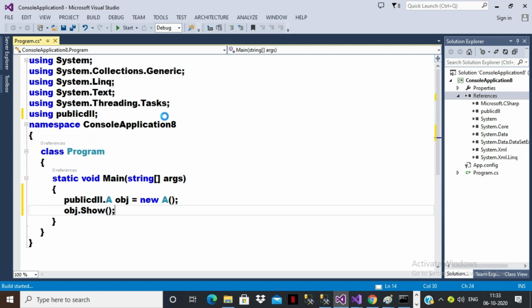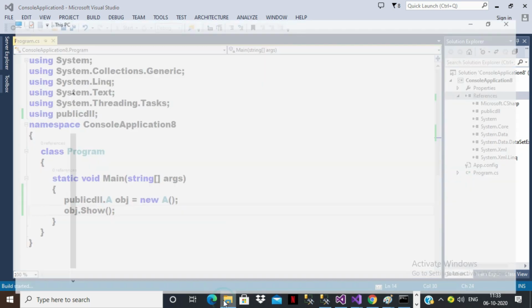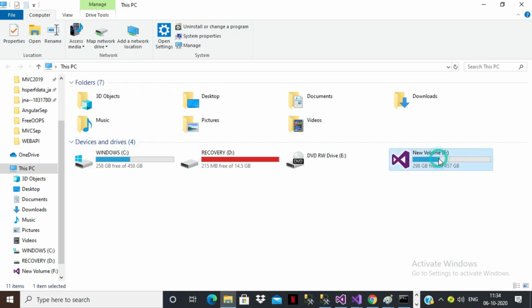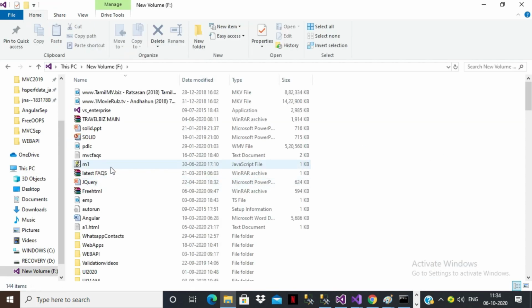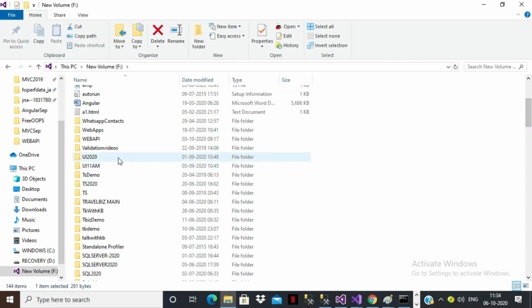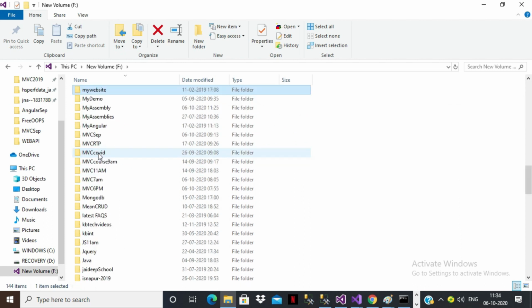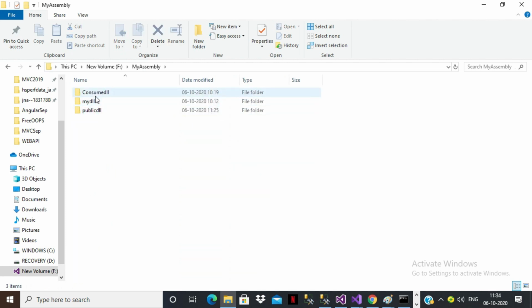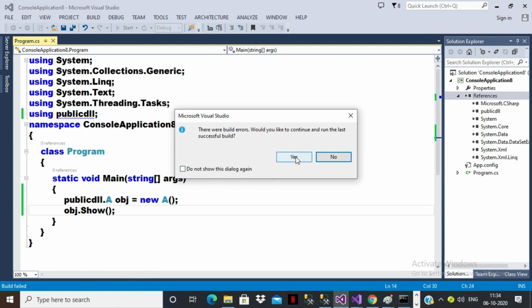But the difference is, if you go to your F drive, there you can see my assembly folder. There you can find your application, my console application.